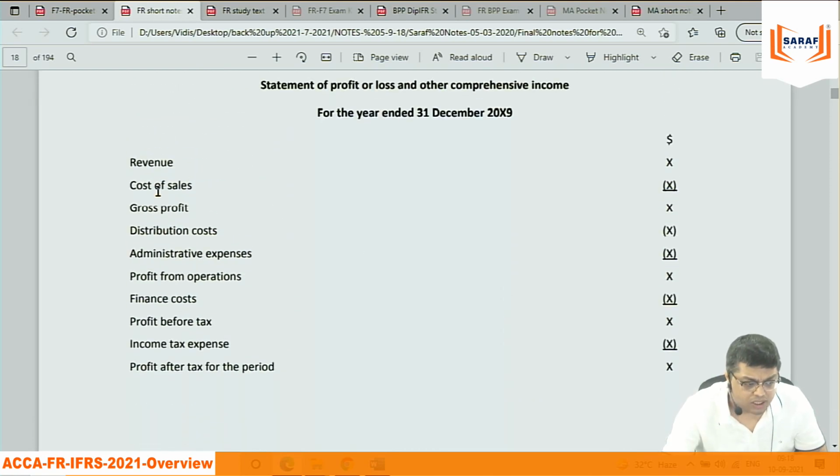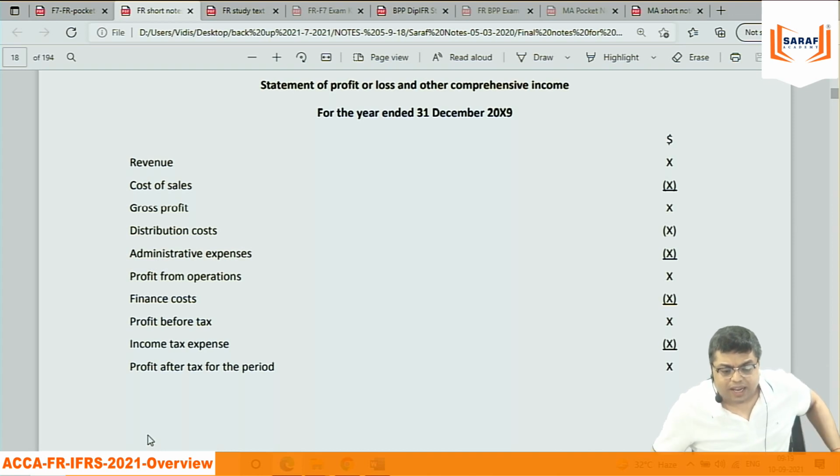In profit and loss, revenue minus cost of sale gives gross profit. After deducting distribution and administration from gross profit, you get operating profit. Then finance cost, interest deducted, gives profit before tax, then the income tax, then profit after tax. We are not writing material, labor, overhead. This is a PL account prepared based on functional classification of cost. You can also prepare the PL account based on elementary classification of cost.